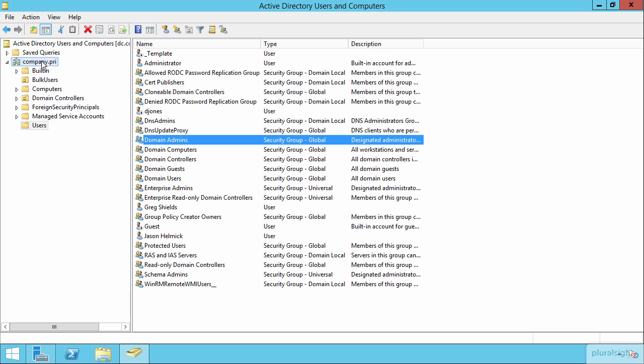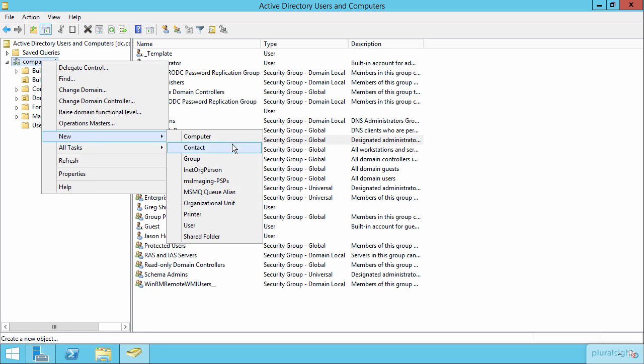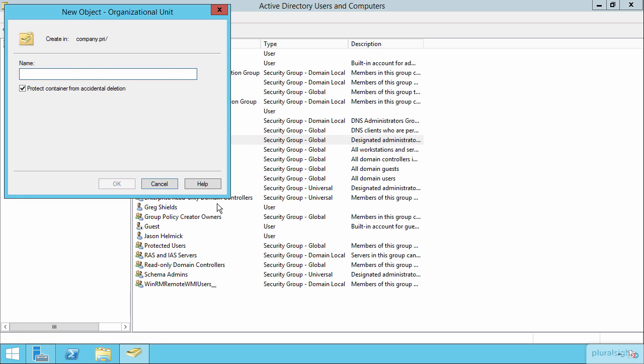Let's say, for example, I wanted to create a new organizational unit. I could do so by choosing New OU, and then I could create this organizational unit as, for example, Company Computers. When I create that OU, I have the ability to protect the container from accidental deletion. This sets a flag on the permissions for that OU that eliminates the ability to accidentally click and delete the entire organizational unit at once.